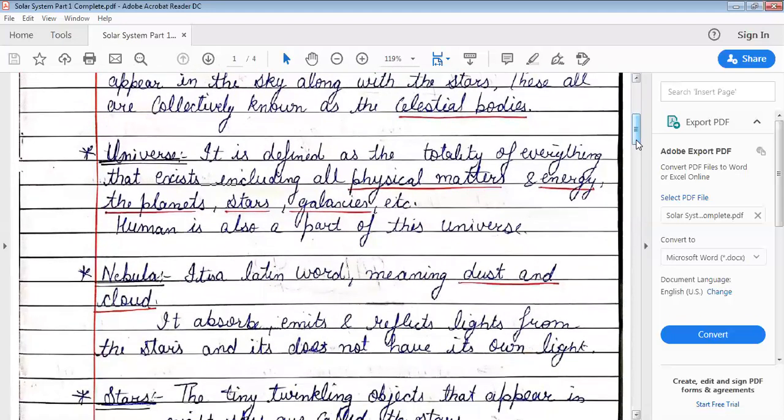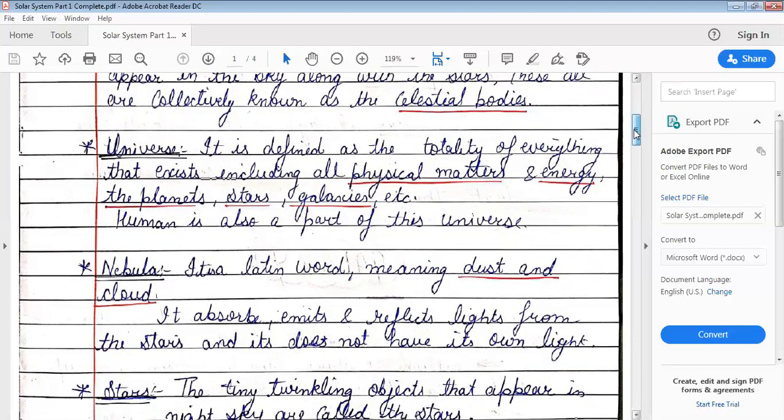Another term is universe. Whatever exists in the sky, whatever exists, is the universe. Basically, everything we speak about, be it planets, stars, galaxies, physical matter, energy, and humans, even us, all are part of the universe.